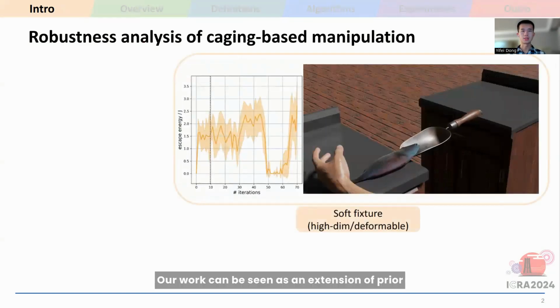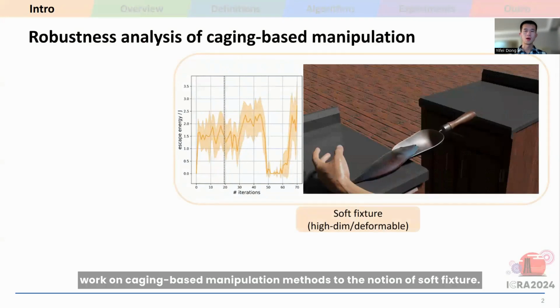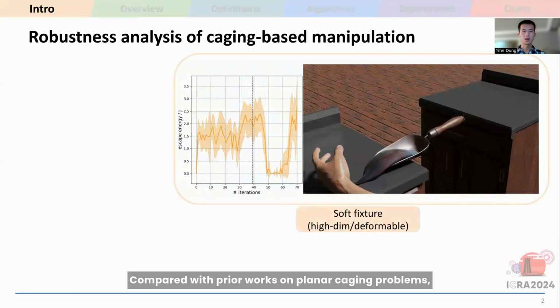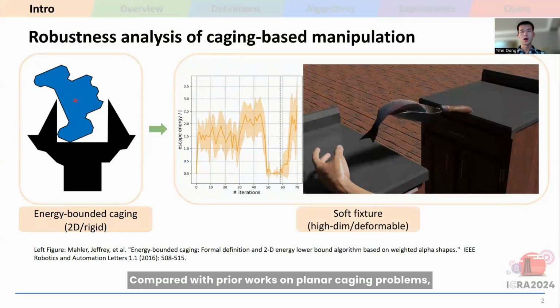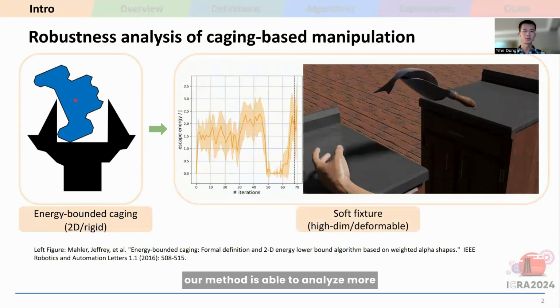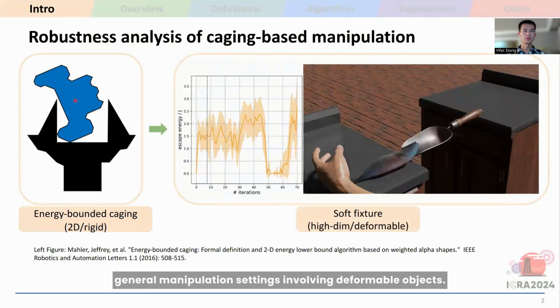Our work can be seen as an extension of prior work on caging-based manipulation methods to the notion of soft fixture. Compared with prior works on dynamic caging problems, our method is able to analyze more general manipulation settings involving deformable objects.